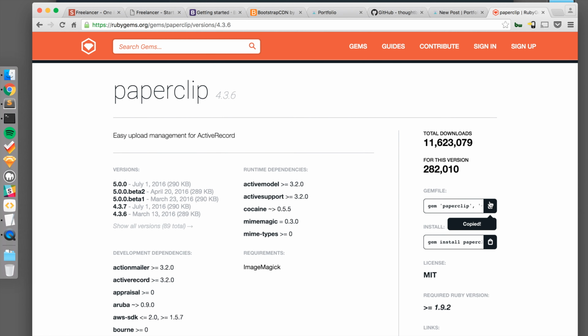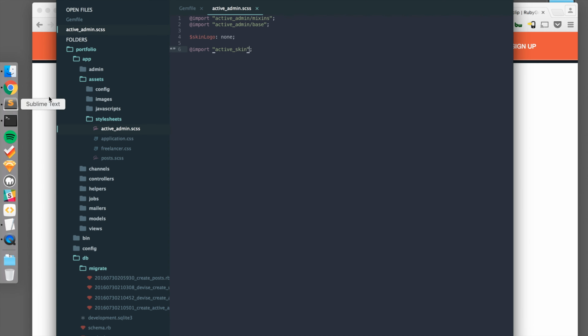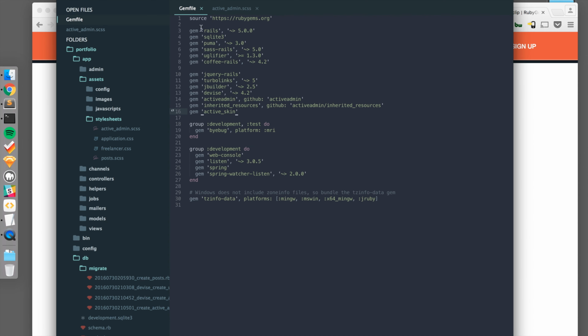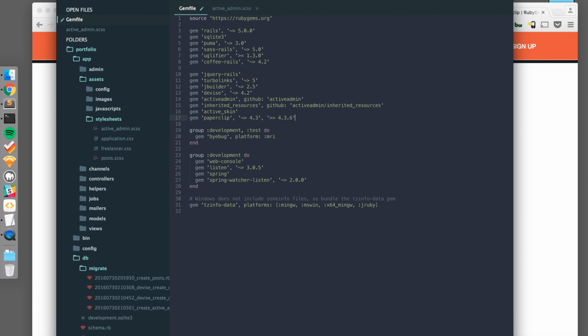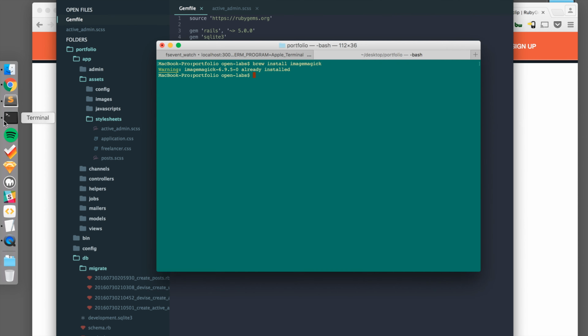And I will copy this. And now in the gem file, I'll paste this right below active skin and save that. And now I will run bundle install.